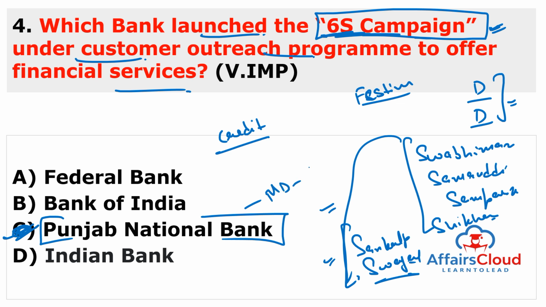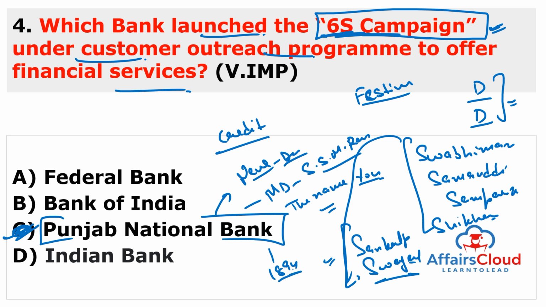MD and CEO is SS Mallikarjun Rao. Headquarter is not in Mumbai, headquarter is in New Delhi. And the tagline is "The name you can bank upon." And it was founded in 1894. So these are very important, but it was nationalized in 1969 when 14 banks were nationalized in the first phase of nationalization.